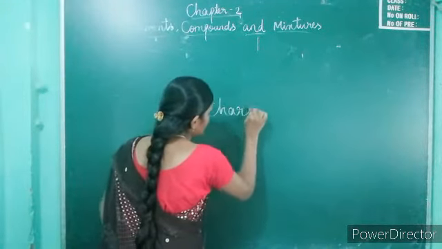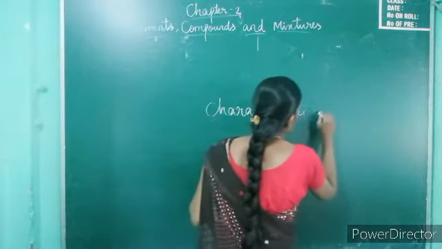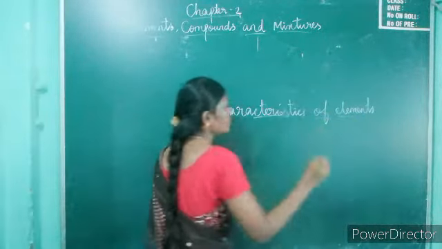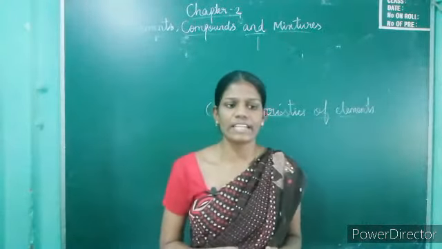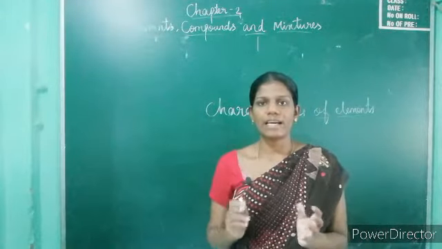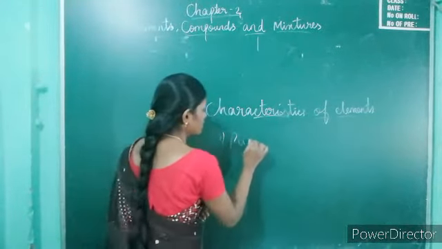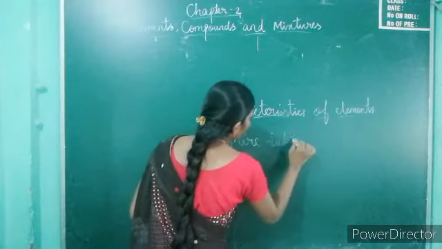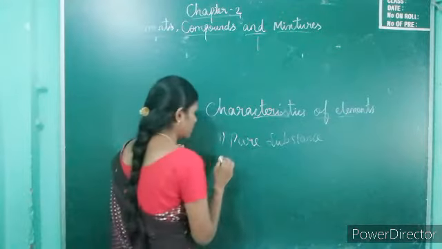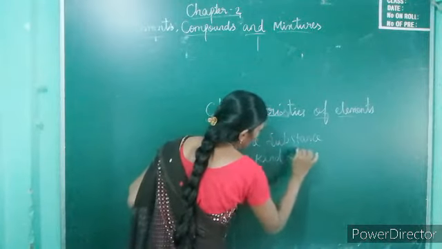Characteristics of elements. 4 different characteristics are there. First one, I already told, element is a pure substance. It is made up of one kind of atom.